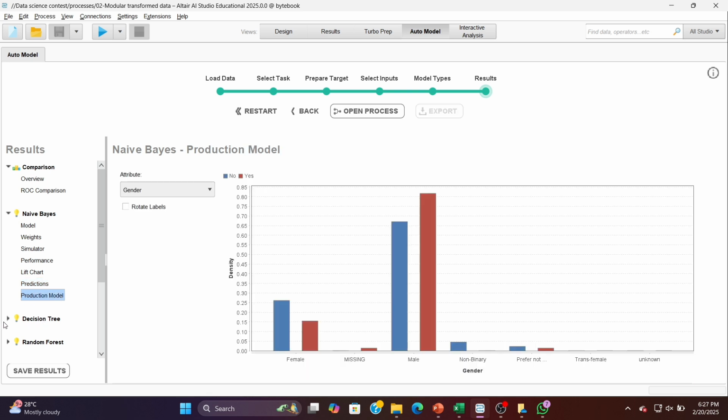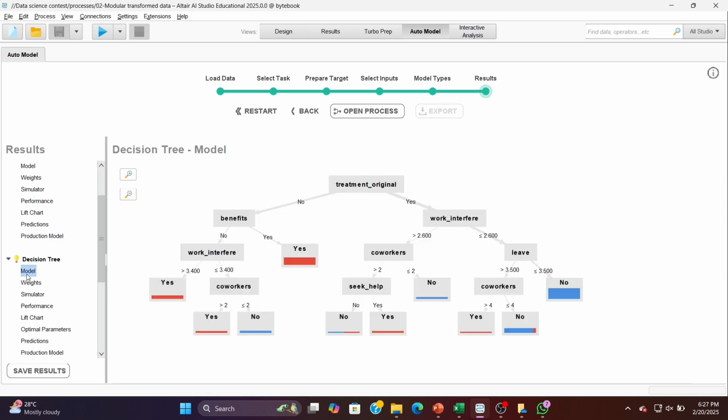Next, let's check out the decision tree model. By clicking on yes, we can follow the path leading to burnout. Factors like work interference, co-workers competition, and leave frequency are highly correlated with the burnout risk. The decision tree is clear in showing us that when these factors are high, burnout risk increases. The remaining models show similar observations to the above model.